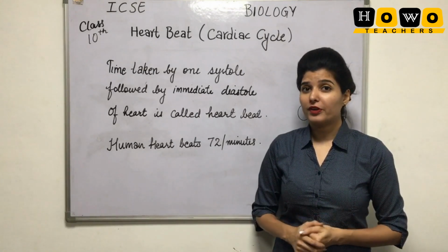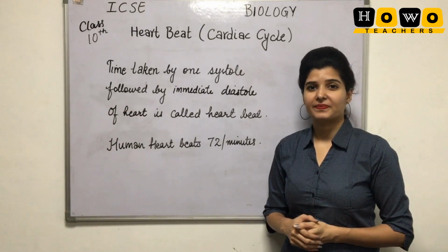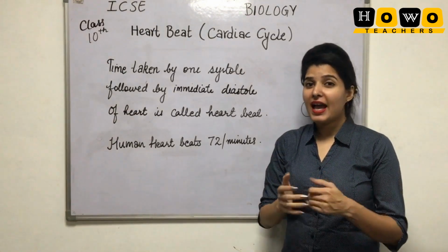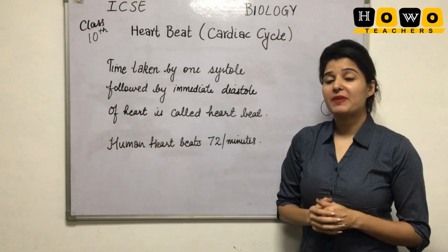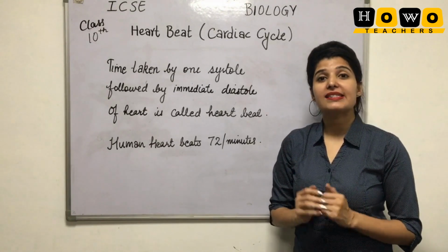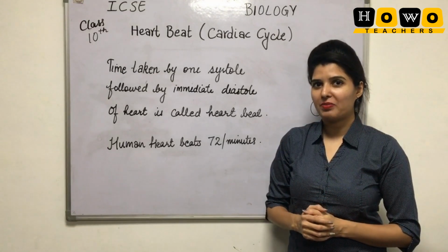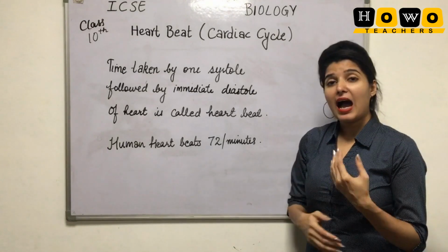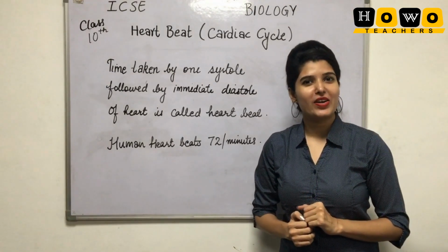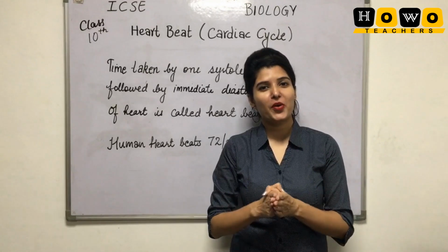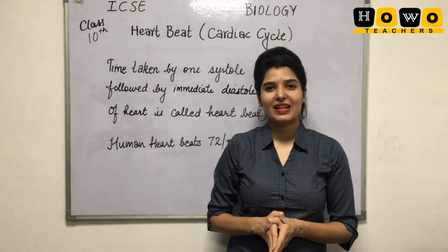So let us move on further and see more parts of the cardiac cycle. A normal human being has a heartbeat of 72 times per minute. This means that the heart beats 72 times in a minute. It's less than a second for one beat. So let us see how this whole process goes on. And yes, some kinds of sounds are also produced by the heart, so we will be going through the lub-dub movement, that is the heart sounds also. Let us start.